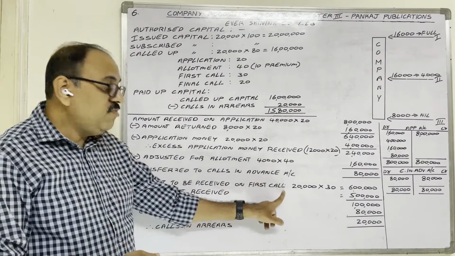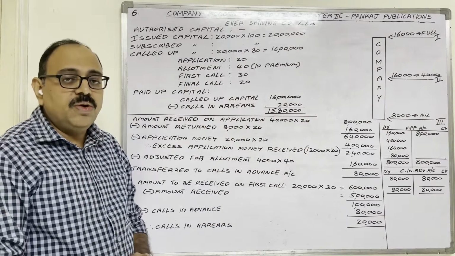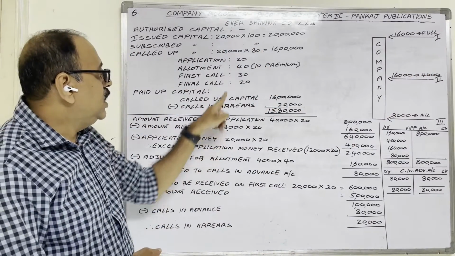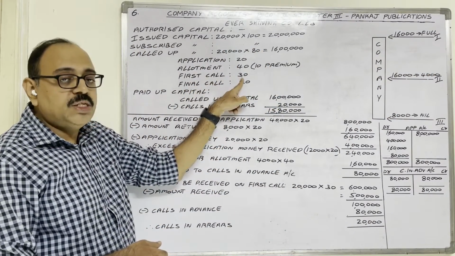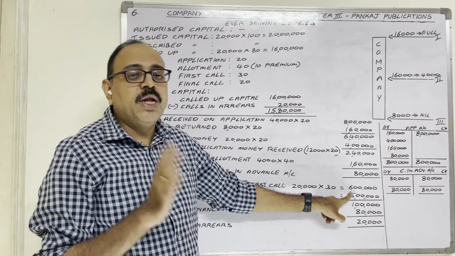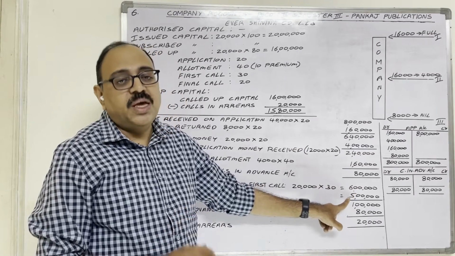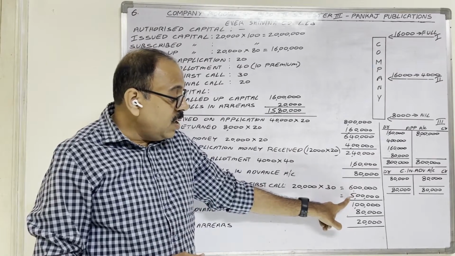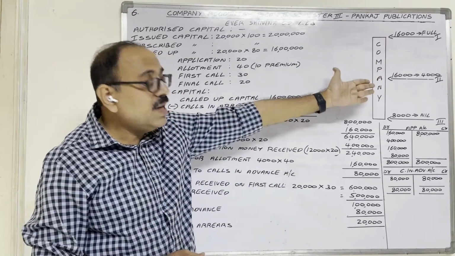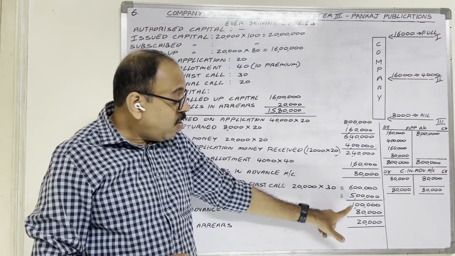Now come to first call related information. Amount to be received on first call. Finally, the company allotted 20,000 shares, no? 16,000 plus 4,000. On 20,000 shares at the rate of 30 rupees each, how much money should come? 6 lakh rupees first call money should come. And in the question it is given that 5 lakh rupees came. So in this 5 lakh rupees, how much is paid by first category applicants? How much by second category applicants? There is no clear information in the question.